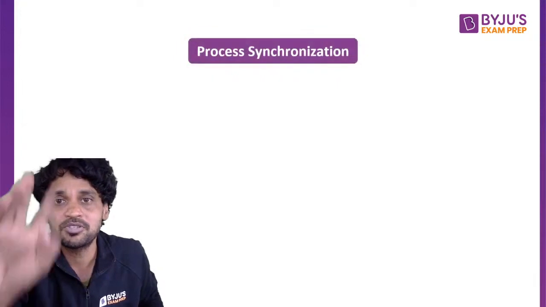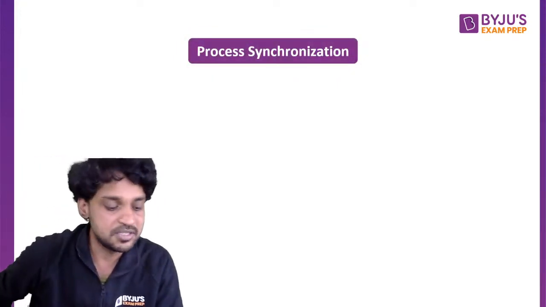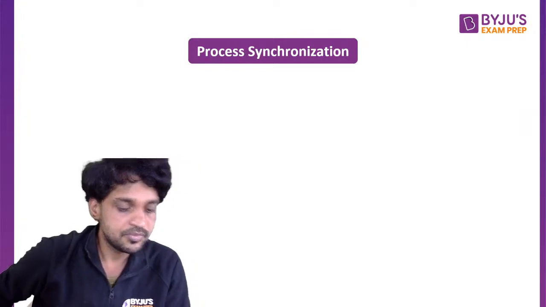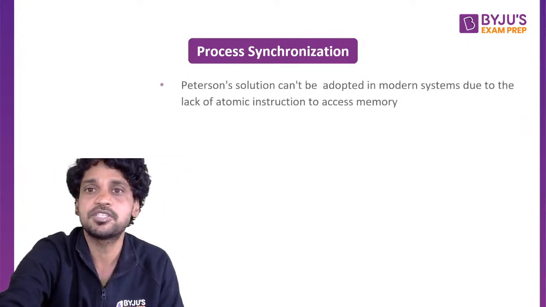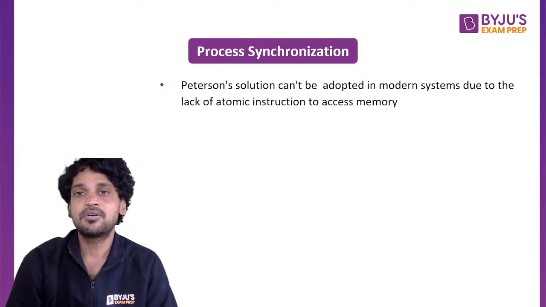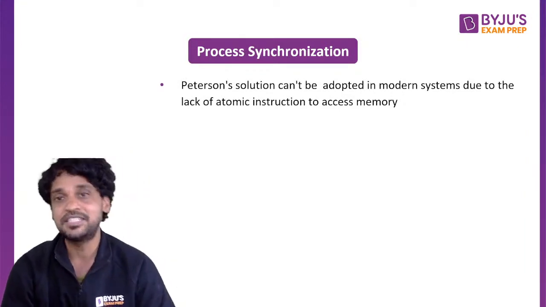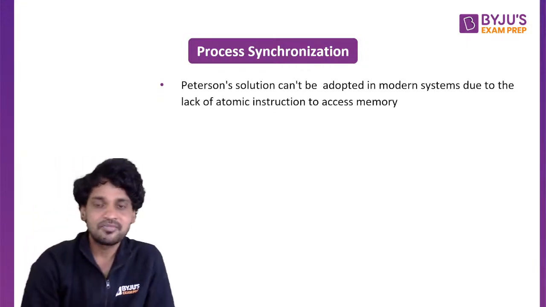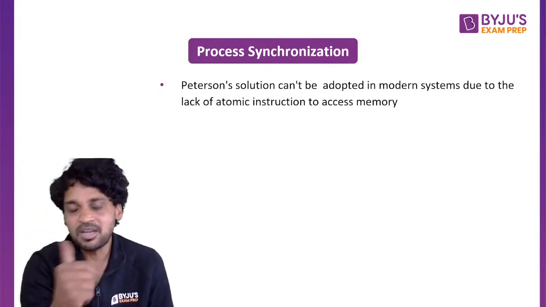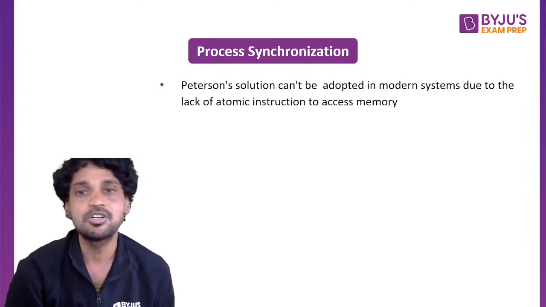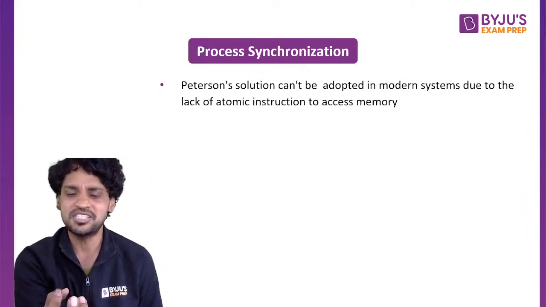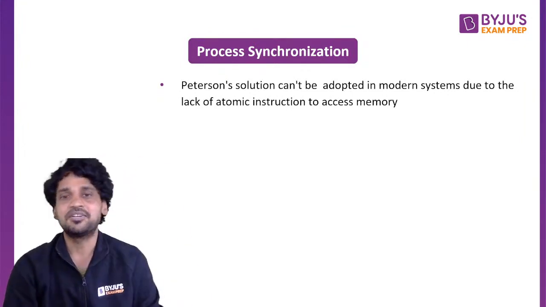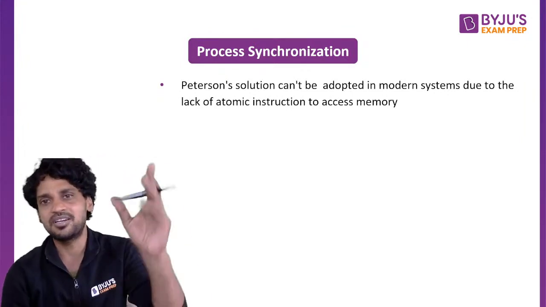Then the next thing is process synchronization. Understand several things in the process synchronization, which is very important. In order to protect the critical section, we have a lot of solutions, but directly we talk about the Peterson solution. Why do we talk about the Peterson solution all the time? Peterson solution gives us a good algorithmic approach which satisfies all the criteria, such as bounded waiting, progress, and mutual exclusion.